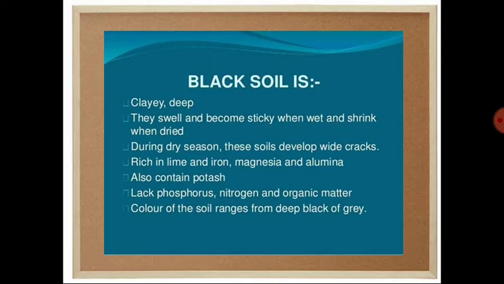Next soil is the black soil. This soil we can see in the middlemost portion of our country, that is, in the plateau region. This soil consists of basalt. Why? Because this area is known as the Deccan Trap, and it is formed due to the molten magma. So it is very obvious that the characteristics of the parent rock, as I already told you, can be seen in the characteristics of the soil as well.